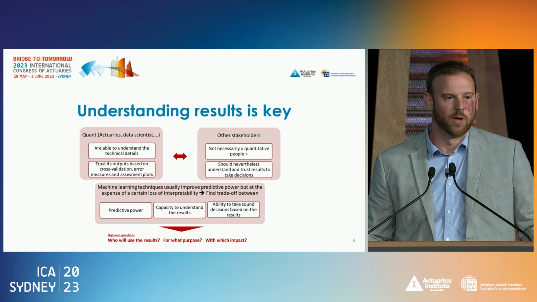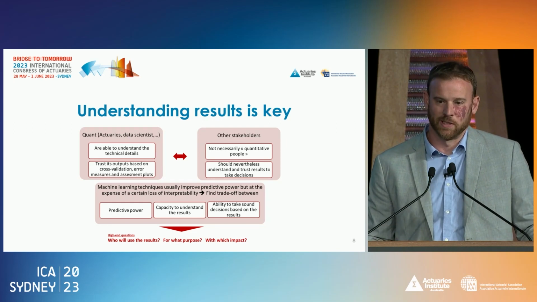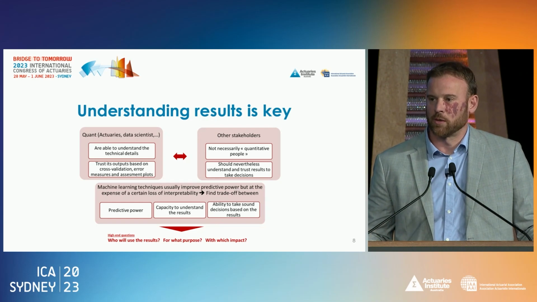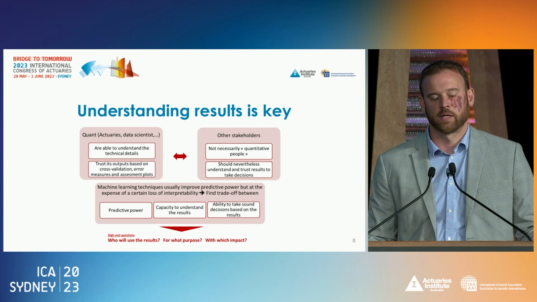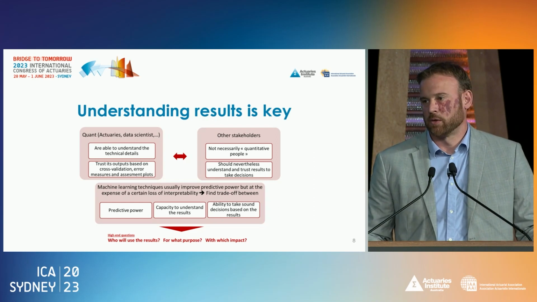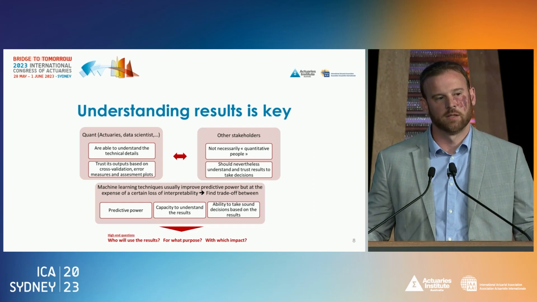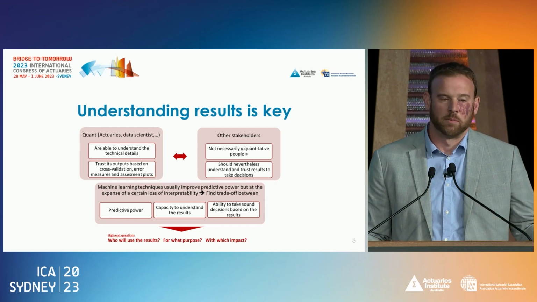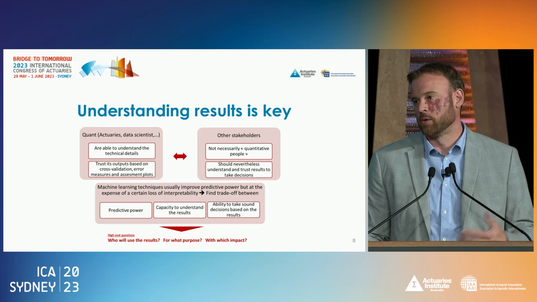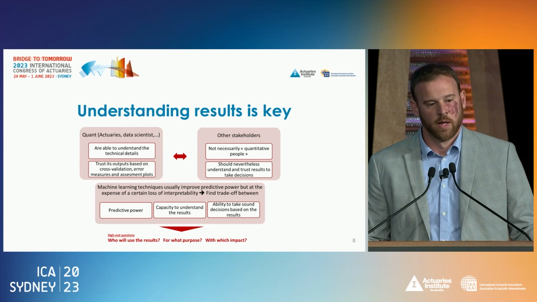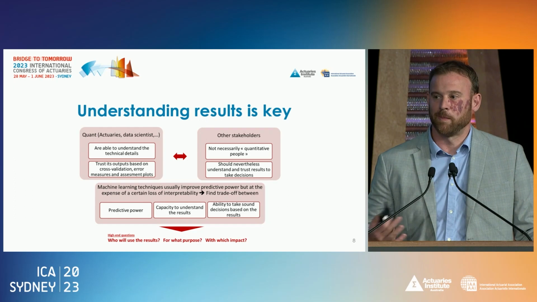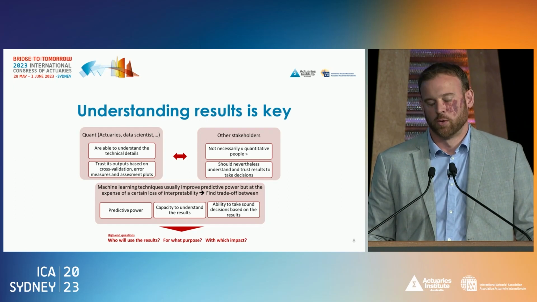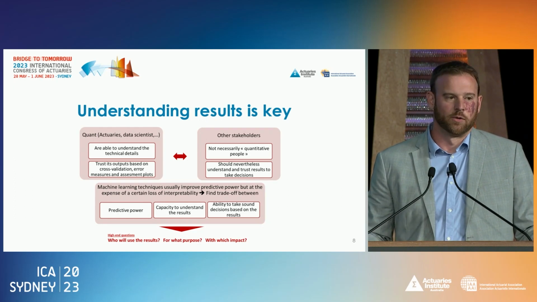But you are not alone in your company, and usually you have other stakeholders with whom you have to interact, okay? And these stakeholders might not be quantitative persons. There might be people from the sales department, marketing, management, whatever. And it's important to be able to explain your result to them, because at the end of the day,